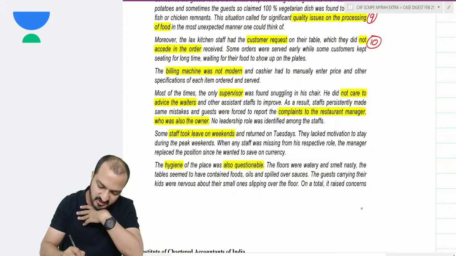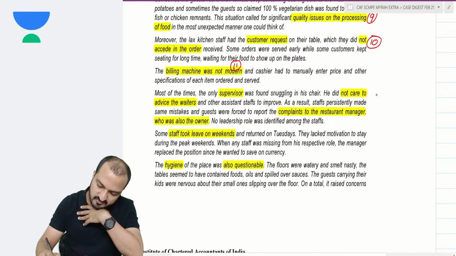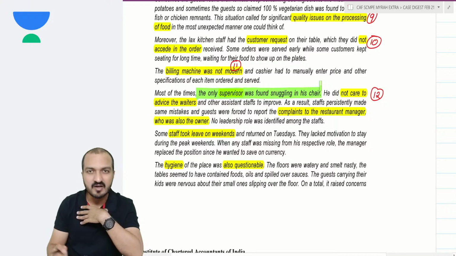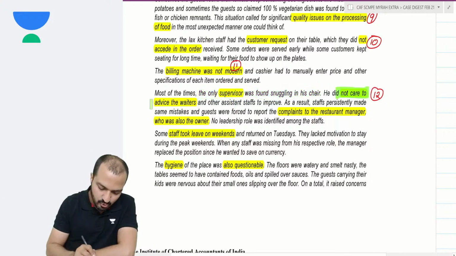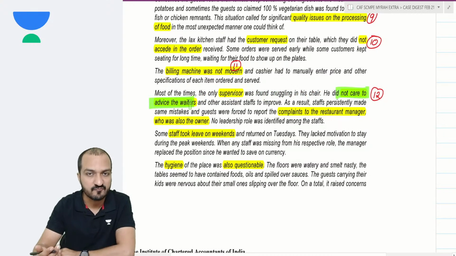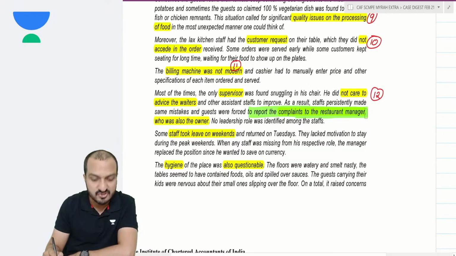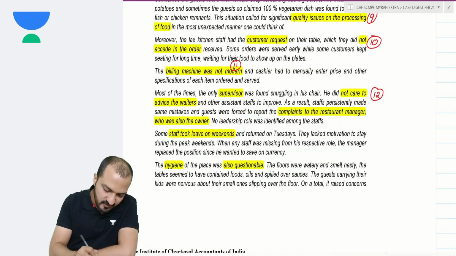Another problem, the billing machine was not modern. Another problem, the supervisor does not care to advise the waiter. The supervisor was found snuggling in his chair, just relaxing. He does not care to advise the waiters regarding how to perform, how well to give services. So the complaints were given directly to the restaurant manager. The customers were reporting the complaints directly to the restaurant manager, who was also the owner. Also, the staff took leave on weekends.